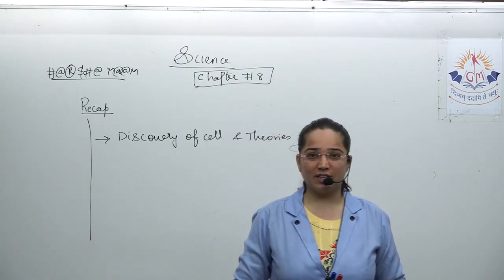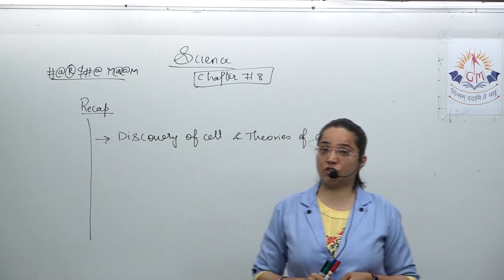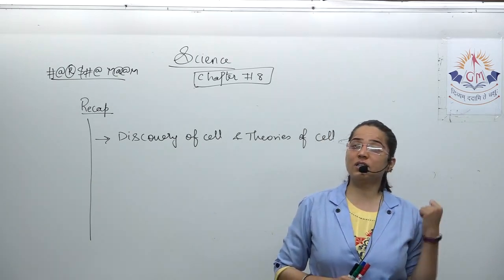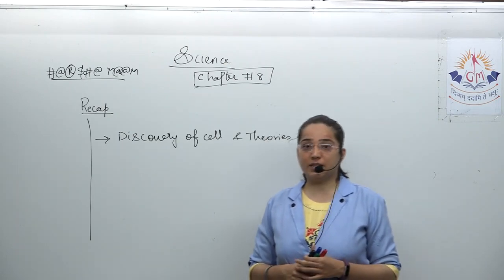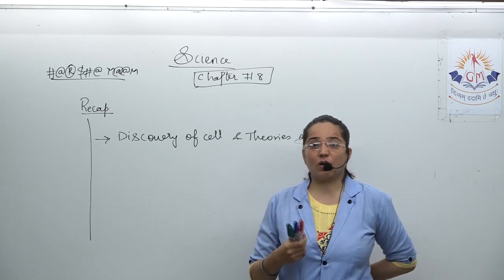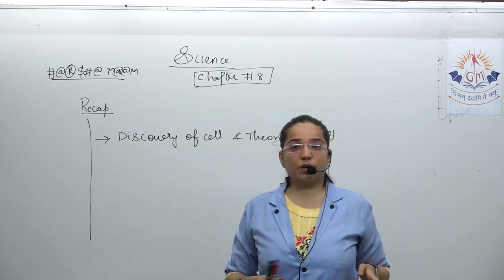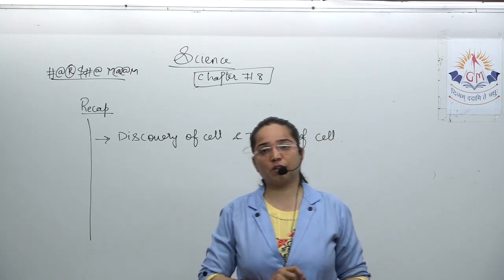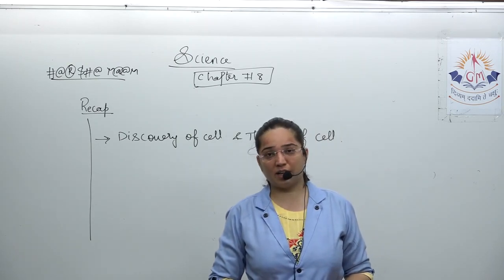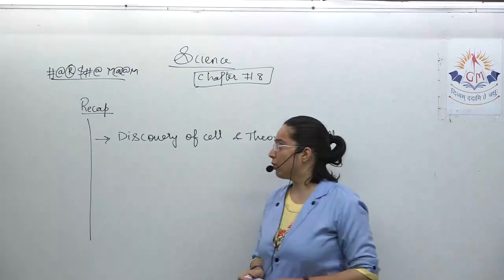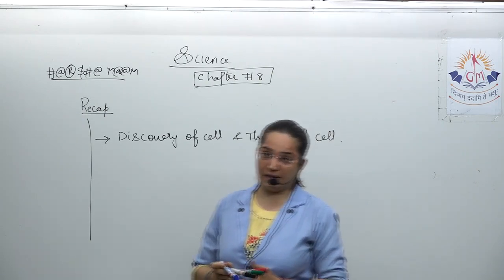What were these 4 postulates? Cell is the basic structural and functional unit of life. All cells come from pre-existing cells. Third, in cells, all the chemical and physiological activities are carried out. The next one was that the function of the cell depends upon the function of all the cytoplasmic small organelles which are present in it. That was about the theories of cell.